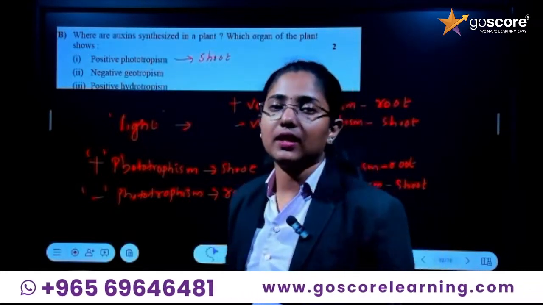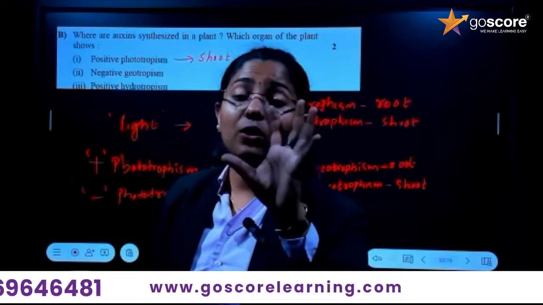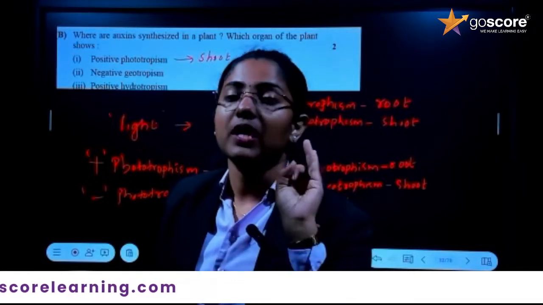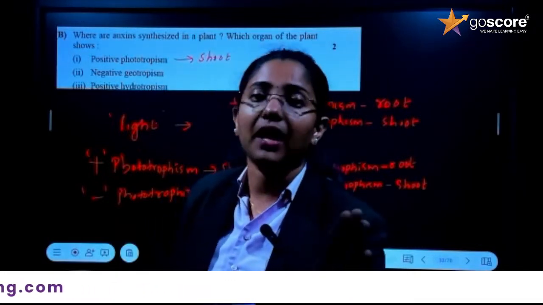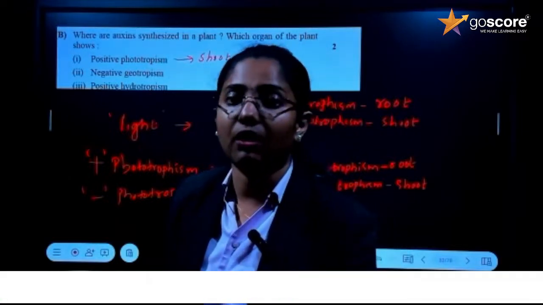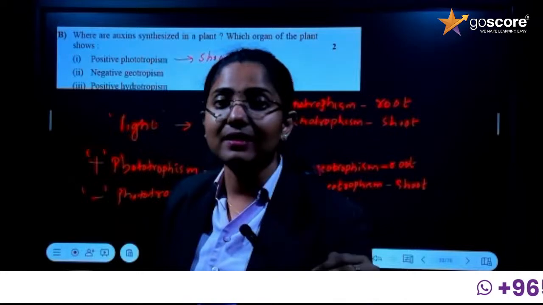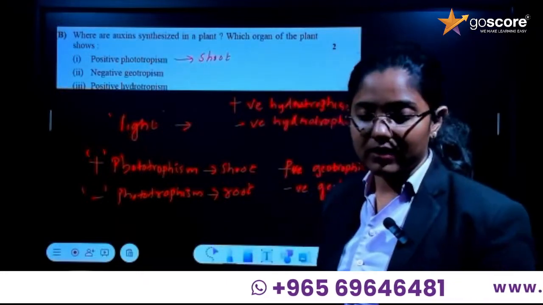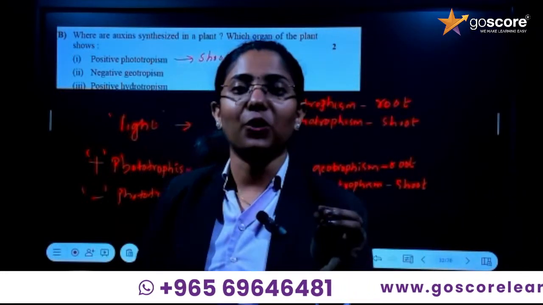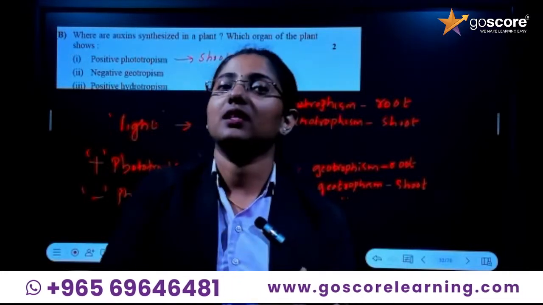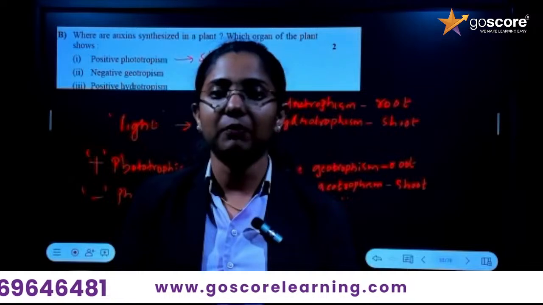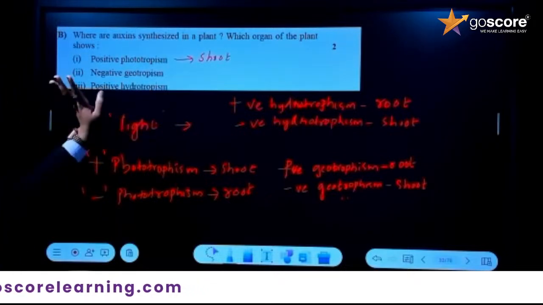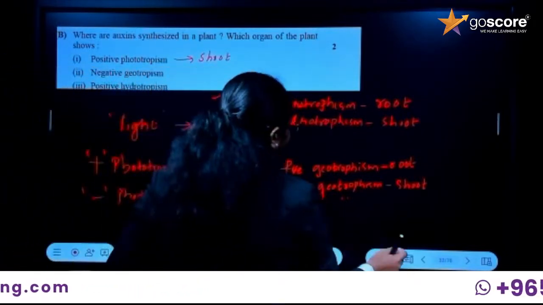So in this you have to learn what tropism is, then the different types of tropism. It includes phototropism, geotropism, chemotropism, and hydrotropism, so four different types. Among them you have to understand positive and negative tropism. This is a sure question and it will come in the examination in any of the parts, so go through these parts thoroughly. Positive hydrotropism is exhibited by the root.